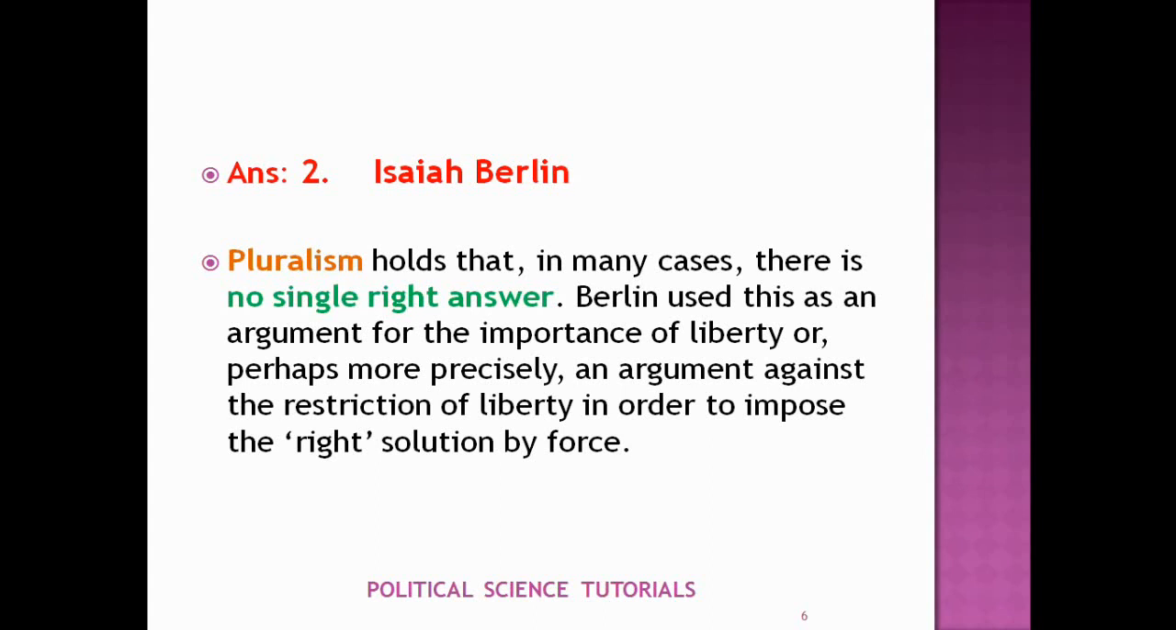Now, let us try to understand what he meant by this concept and how he clarified it. Berlin argues that freedom or liberty is not the only value; there is a plurality of values like equality, justice and the like. And it is not possible for all these values to be fully instantiated or adjusted together.